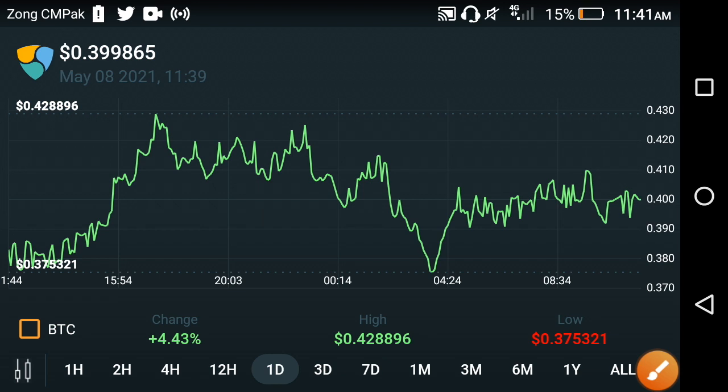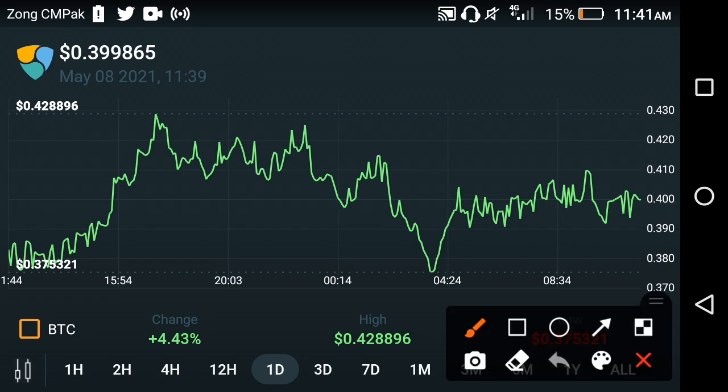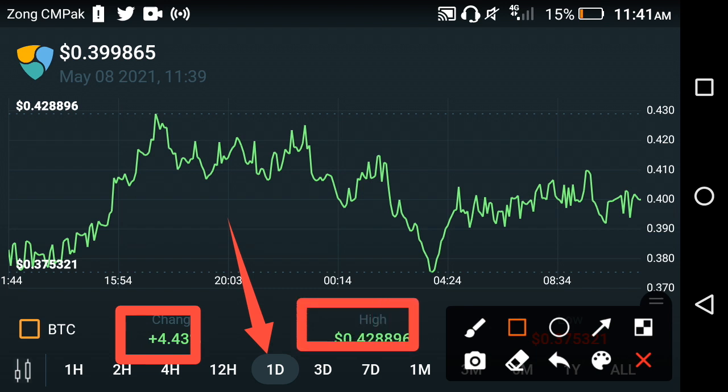Let's see the price chart of the XEM for more details, friends. That is the last 1 day price chart, friends. If we talk about the price change in XEM in only the last 1 day, the last 1 day price change is about positive 4.43%. Absolutely a very nice change. And if we talk about the highest price of the XEM, 0.428896 USD is the highest price of XEM in the last 1 day, friends.